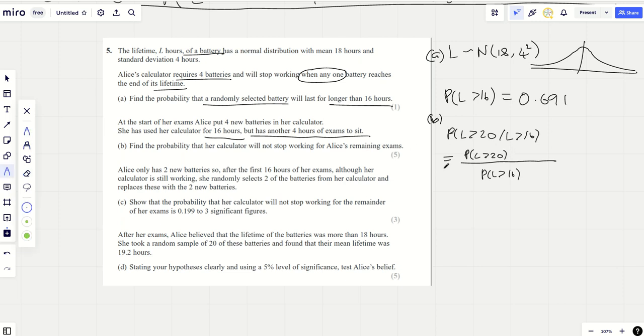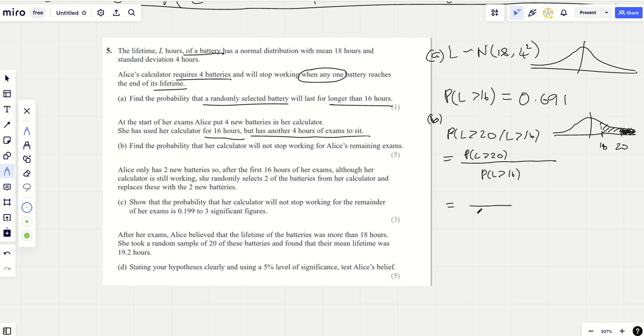Yeah, and that's why your normal distribution conditional probability will always work like that, because you've just shrunk the sample space. You are no longer worried about 16 or greater. Well, you already know that you're only dealing with this area, and so you find the area of 20, if I can colour it in a bit thicker, and then just divide it by the probability that L is greater than 16, because you've just shrunk the sample space. That's all it is. Okay, so we're going to work out those two values.